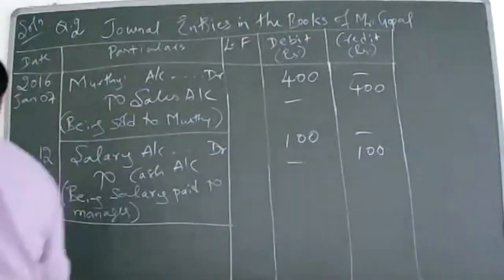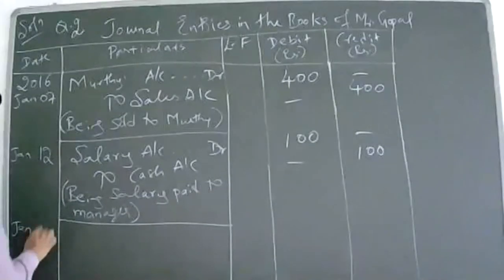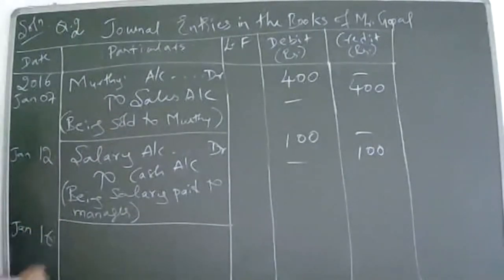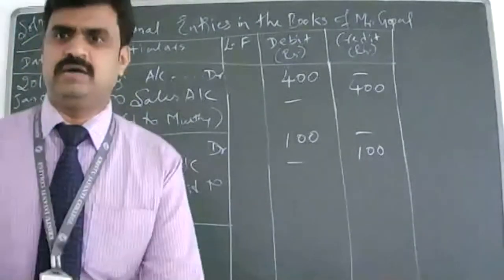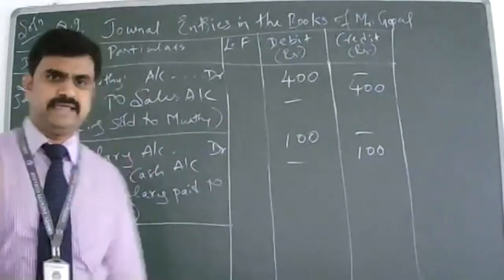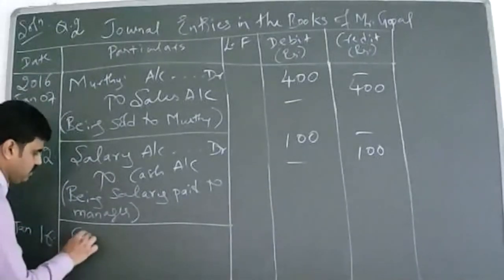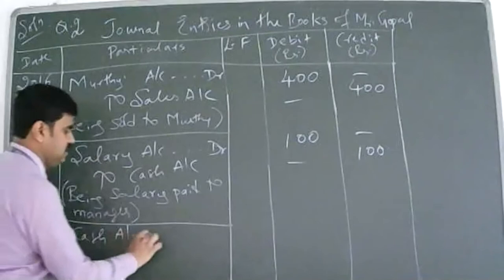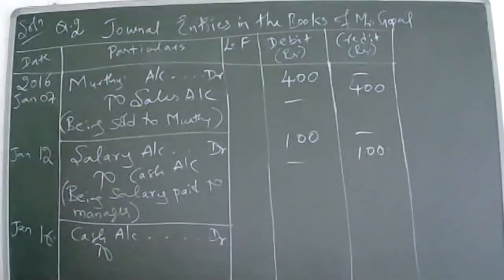January. What is the date? 16, 2016. So which account will debit? Cash account. Cash account comes in, and credit all incomes and gains. So we are using two account rules. Real account, that is cash, what comes in, and nominal account is commission received.